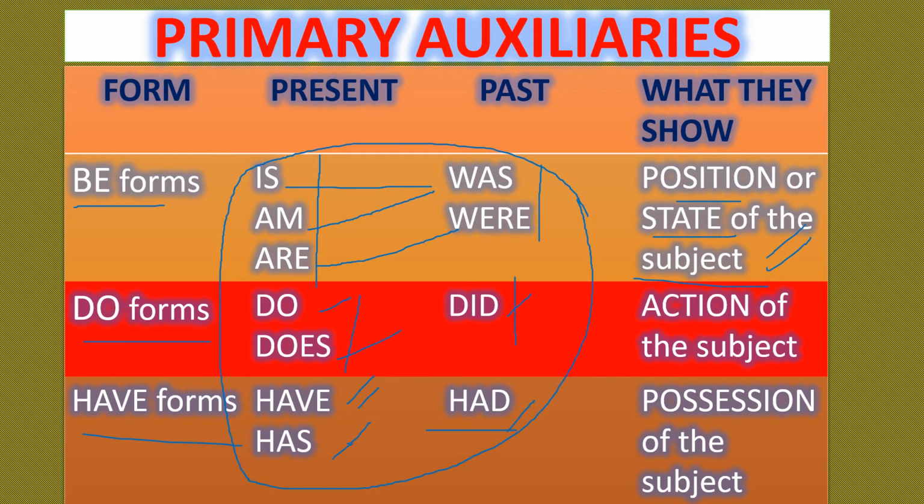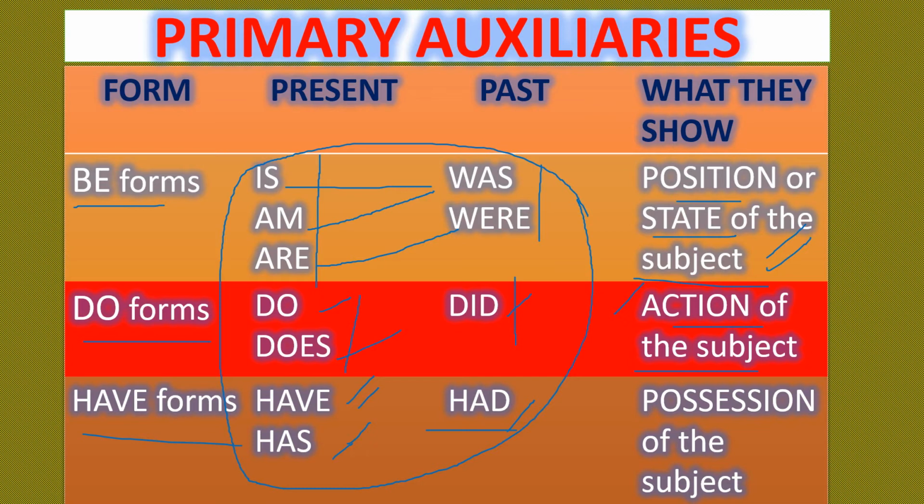Next one, what is the function of do forms? The function of do forms is the action of the subject. It shows the action of the subject. Do, does, did. These three are the do forms. They always show the action of the subject. For example, Mani did his homework. So, did is an action.